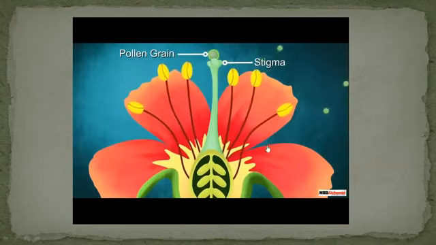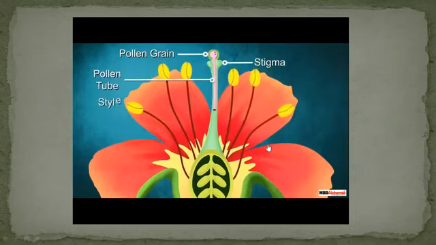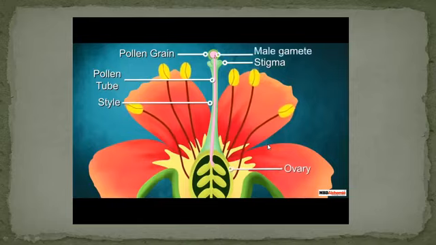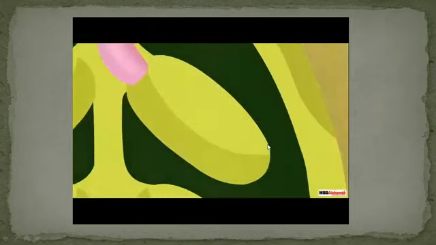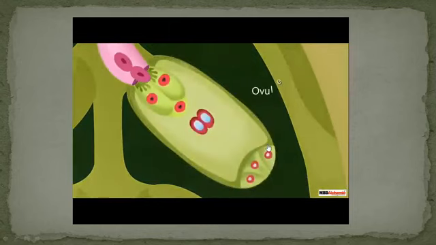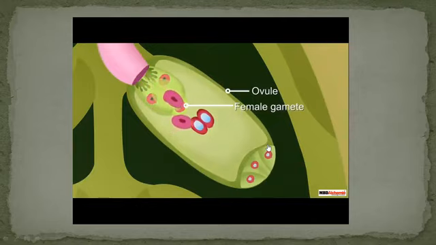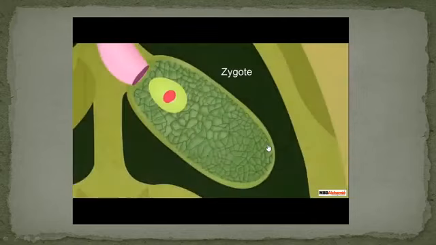Once a pollen grain reaches the stigma, it grows into a pollen tube. This pollen tube reaches the ovary. The male gamete in this tube reaches the female gamete present in the ovule. The male and female gametes fuse with each other and form a zygote.